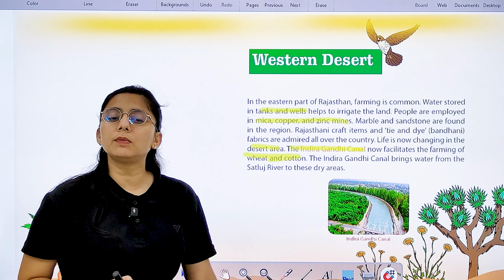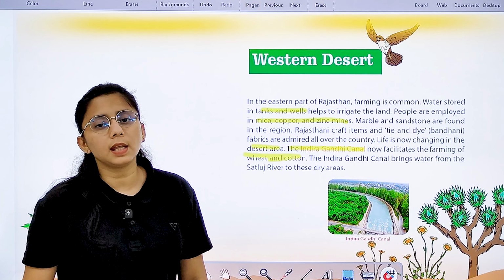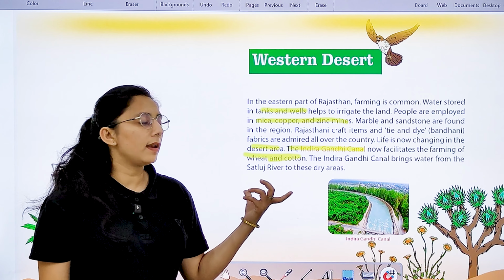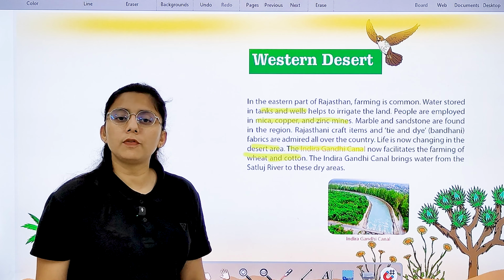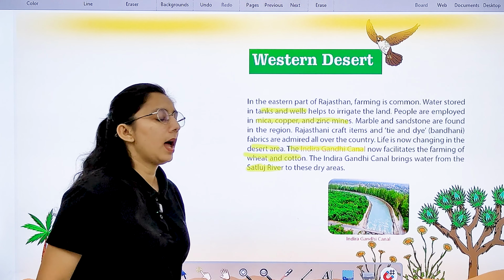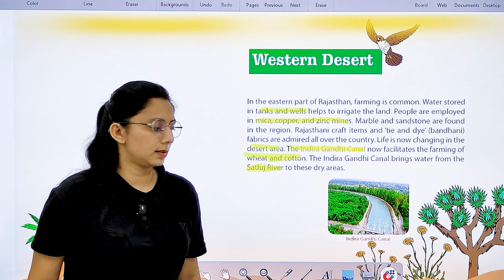And from where do we get that water? From the Indira Gandhi Canal. Right? And where does this Indira Gandhi Canal get water from? From the Satluj River, to the dry areas.